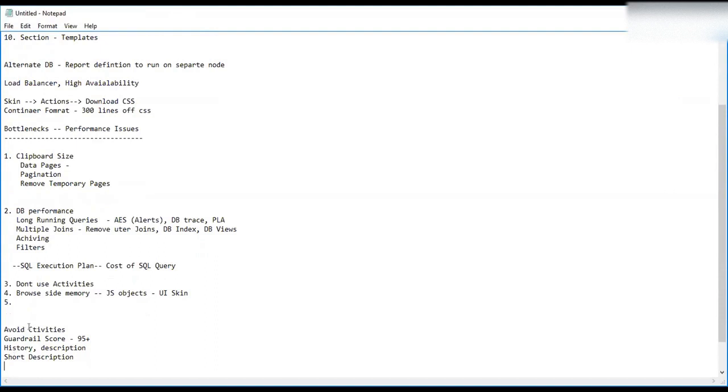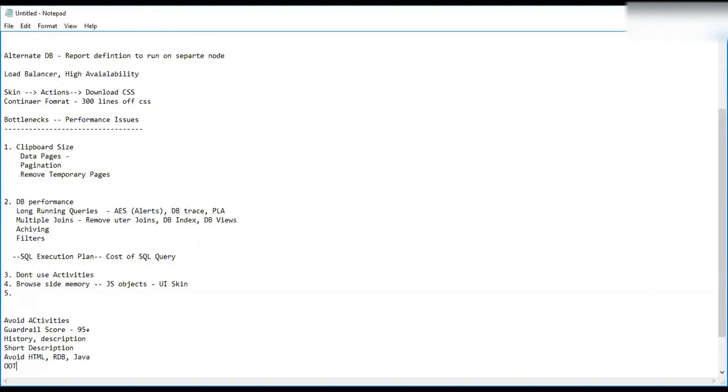Avoid custom HTML rules or controls. Avoid any custom, use out of the box. Avoid custom HTML or custom RDB list. Avoid custom Java. Everything, you avoid all these customs.